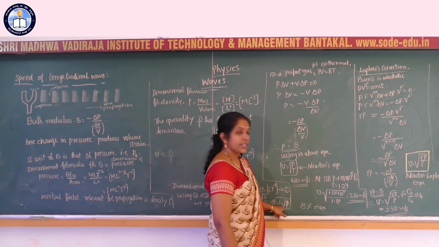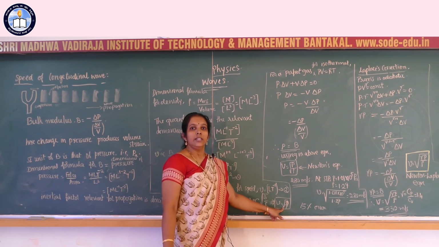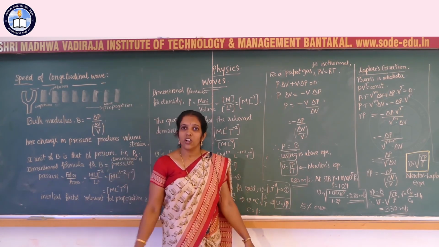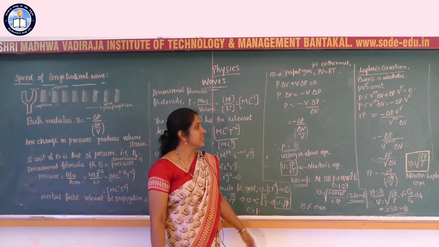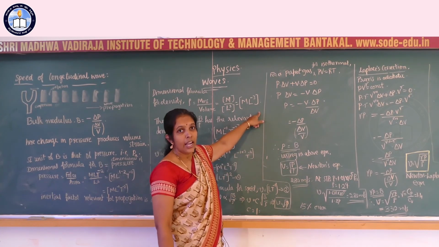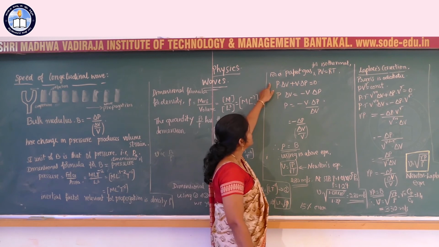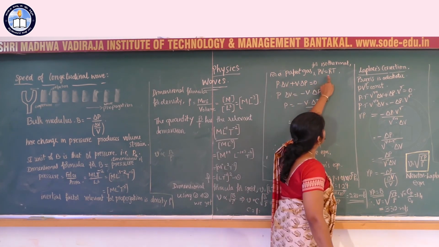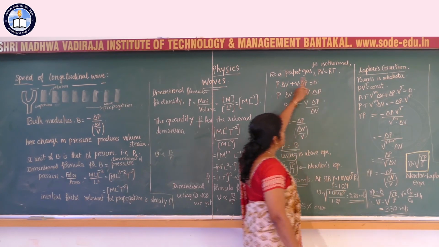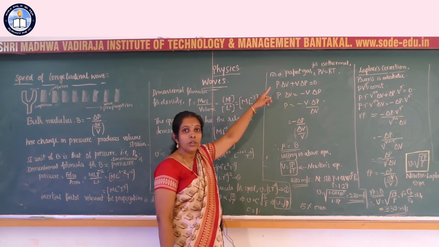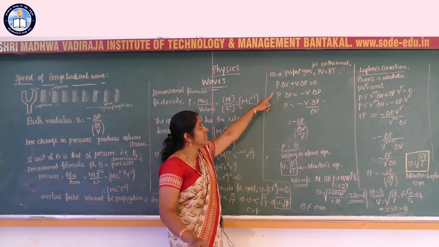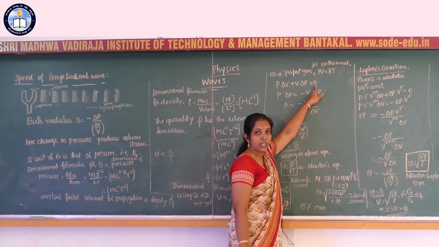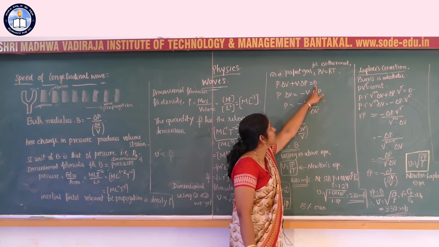Newton assumed that the process of compression and rarefaction occurs in an isothermal process. For an isothermal process in a perfect gas, we have the equation PV is equal to RT. If there is a change in pressure and volume in an isothermal process, there is no change in temperature, therefore the RHS of the equation becomes 0.